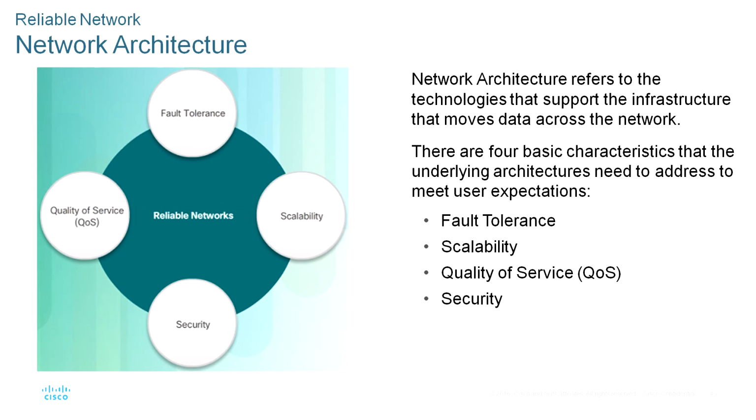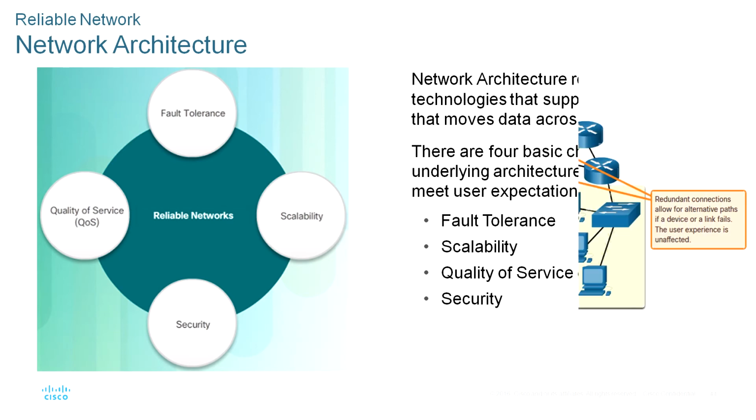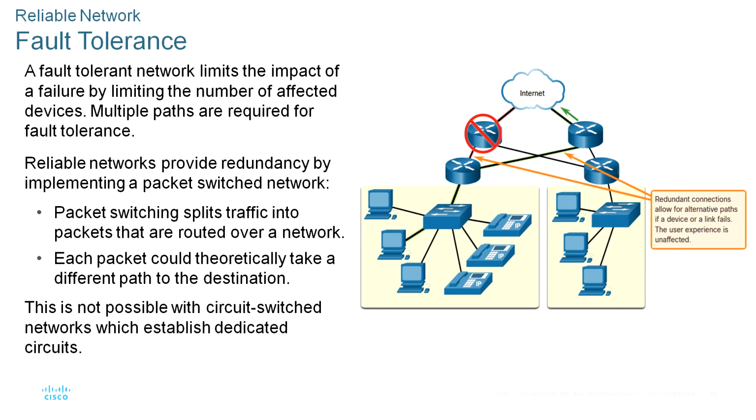And also the network architectures refers to the technologies that support the infrastructure that moves data across the network. Okay, and also you can use here the reliable networks definitely maintain the fault tolerance, scalability, security, and quality of service. Okay, we know the fault tolerance indicates the network. The fault tolerant network is one that limits the number of affected devices during the failure.